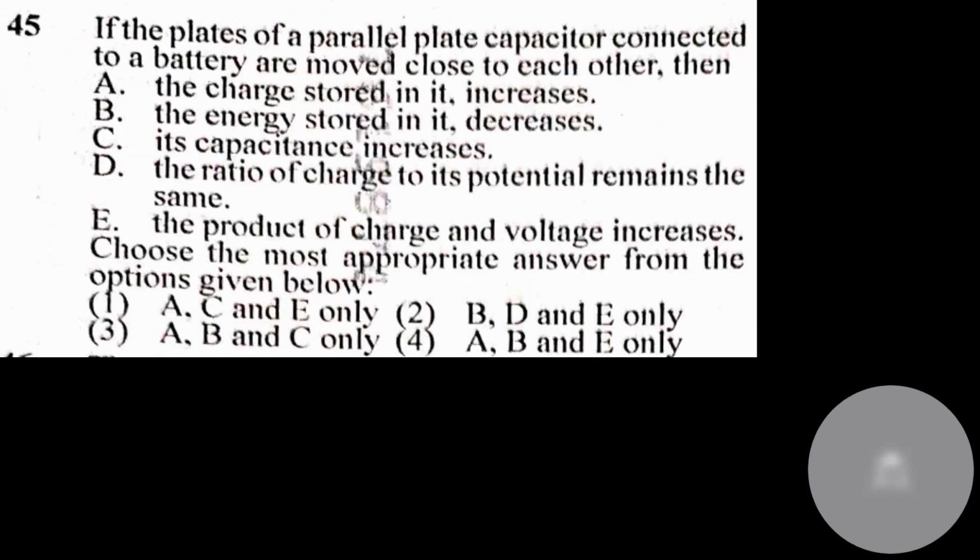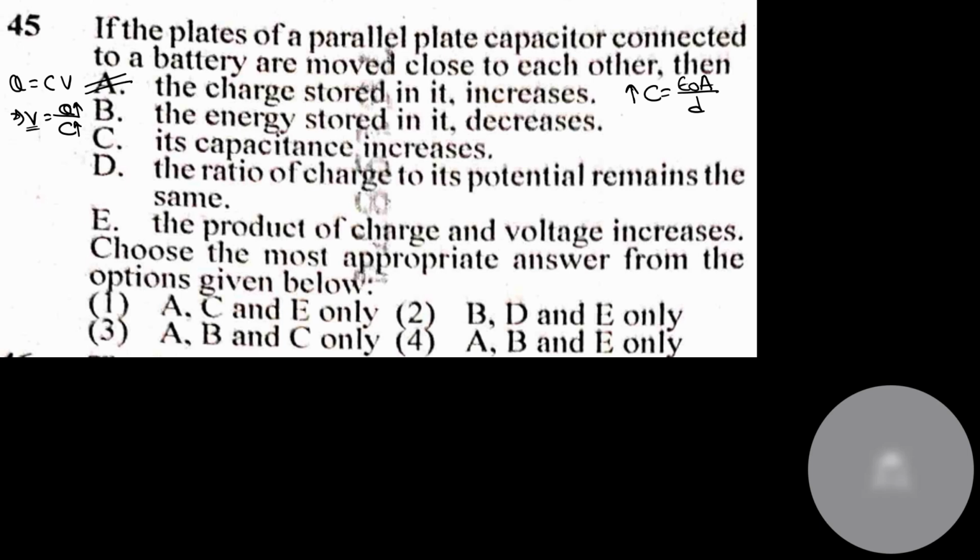Now two capacitor plates are brought close together and the battery is connected. When the battery is connected, what remains constant? The potential remains constant. So if the plates are brought together, epsilon naught A by D is increasing, that means C is increasing. We know that Q is equal to CV, or V is equal to Q by C. So capacitance is increasing, so the charge should also increase for V to remain constant. So option A should be correct.